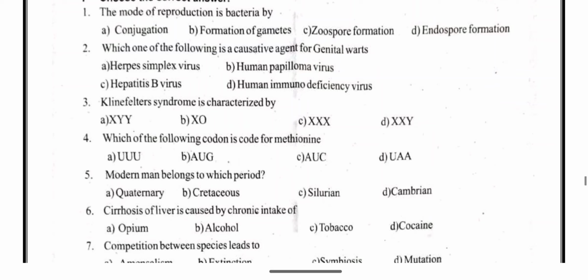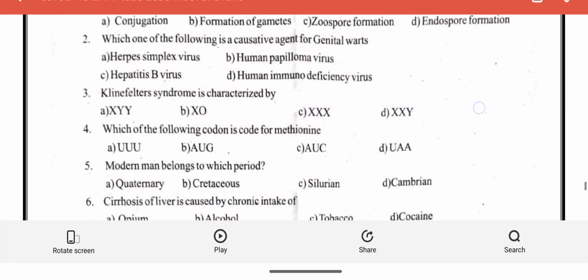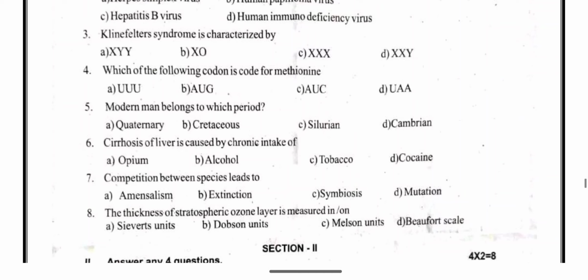And the fifth question is taken from chapter 6, evolution. Modern man belongs to which period? Modern man belongs to the quaternary period, option A. Next, the sixth question is taken from human health and disease. It is also a book back question. Cirrhosis of the liver is caused by chronic intake of alcohol, which damages the liver.